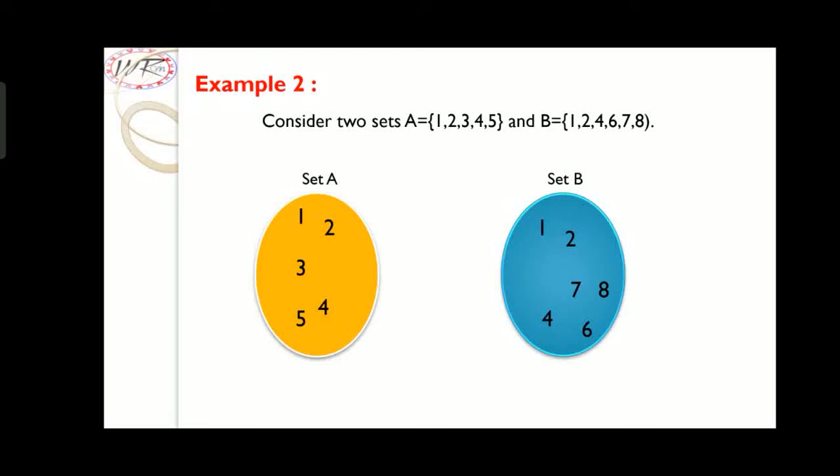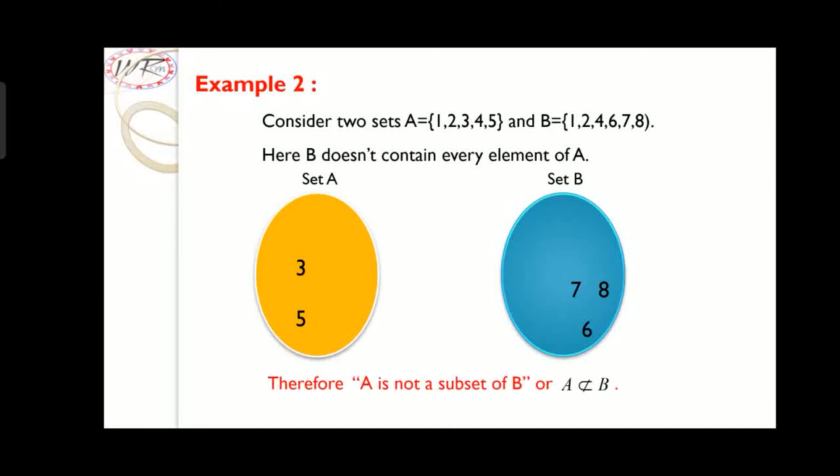The number 1 is a common element of set A and set B. Then 2 is a common element. Then 4 is a common element. Then the elements 3 and 5 are not in the set B. Here B does not contain every element of A. Therefore A is not a subset of B.